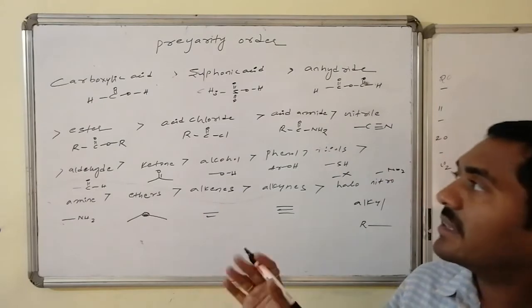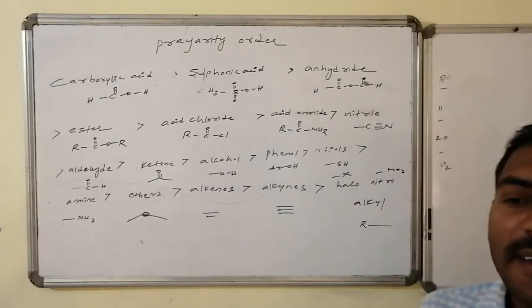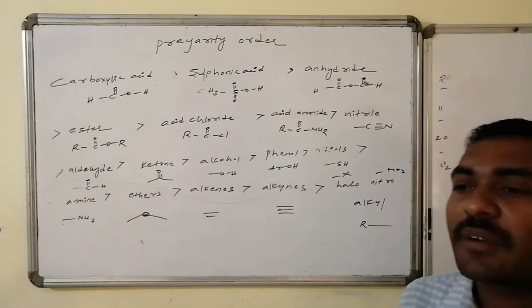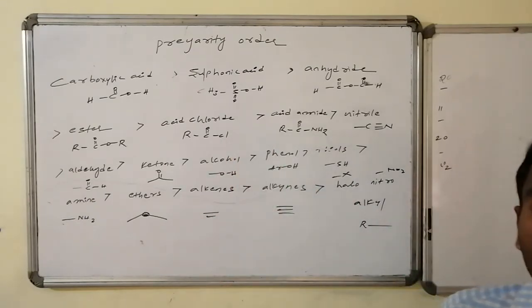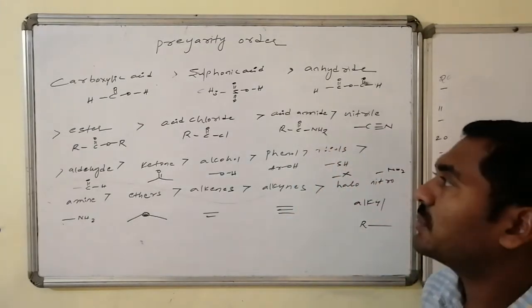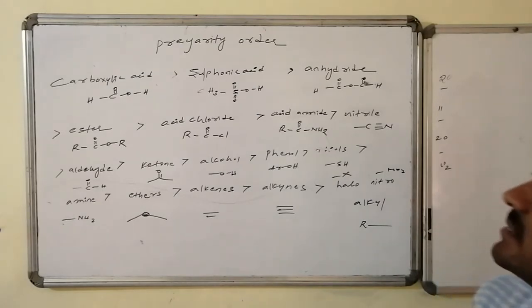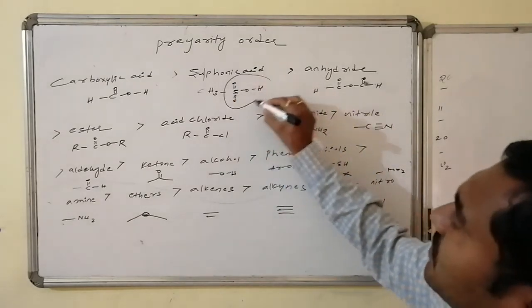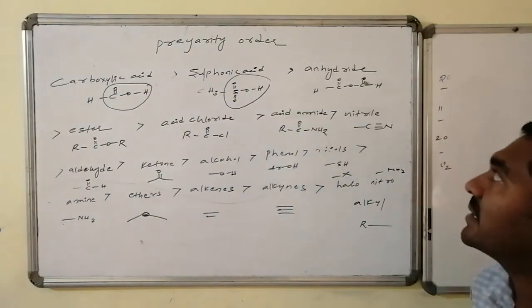Thus the priority order is: carboxylic acids come first. If carboxylic acid is there, it has to be given primary importance. Carboxylic acid, with any of these, is treated as the primary important functional group, that is the prime functional group. Next to the carboxylic acid comes sulfonic acid, that is SO3H, which is the functional group. Whereas carboxylic acid, this is the functional group which is circled over there.